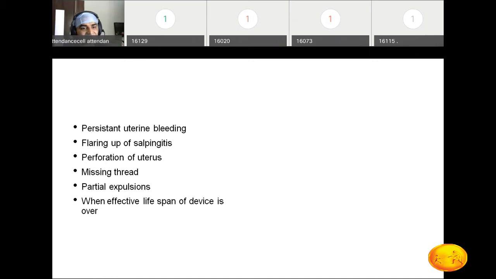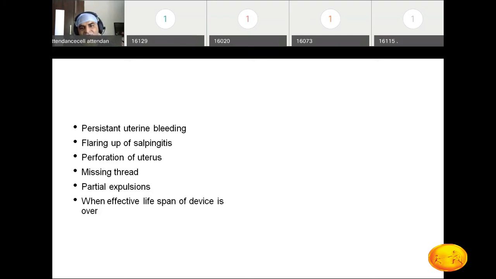Then when the effective lifespan of the device is over, right? What is the lifespan? This can be a question in Viva. We have a copper T, or they can ask, what is the lifespan of this copper T? So the important ones: for the Copper T 200, that is 3 years. Copper T 380A, that is 10 years. Multiload 375, 5 years. And Leonardo devices, 5 years.